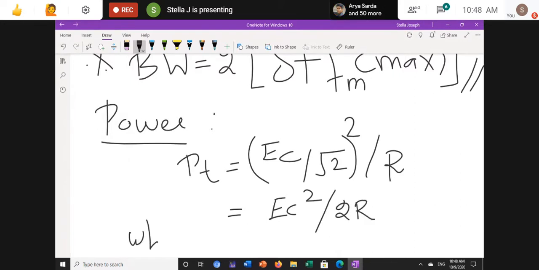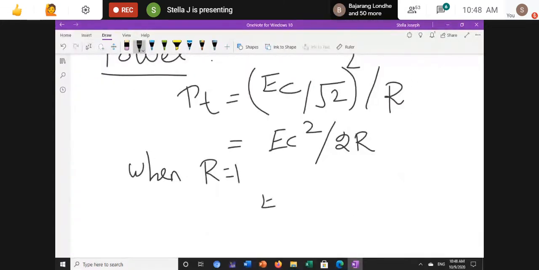When R is equal to 1, I will get EC square divided by 2. PT is equal to EC square divided by 2; this is the power of the FM signal.